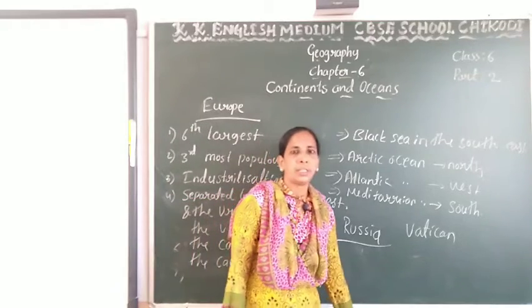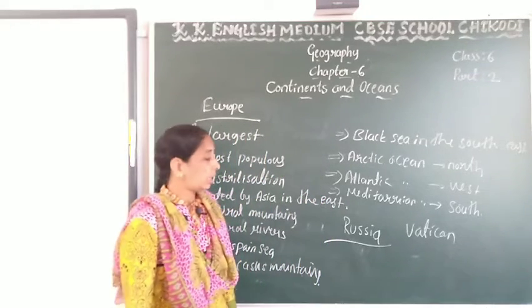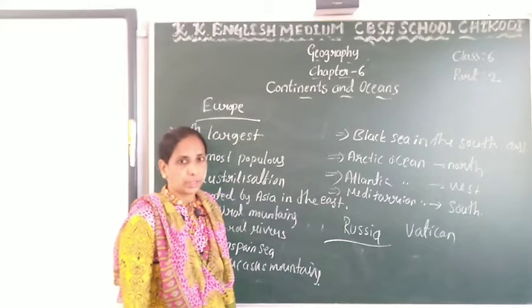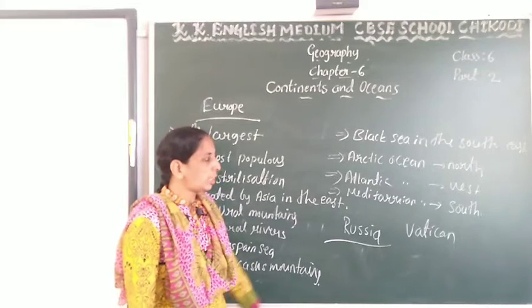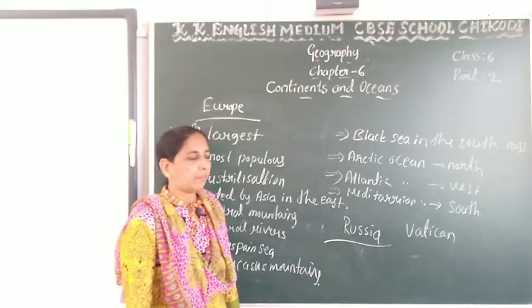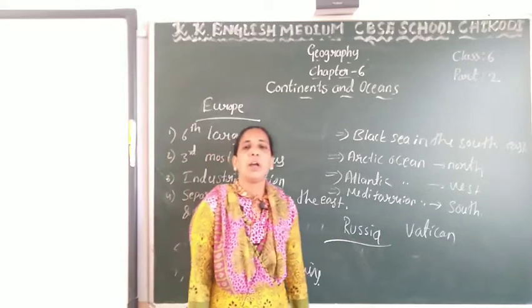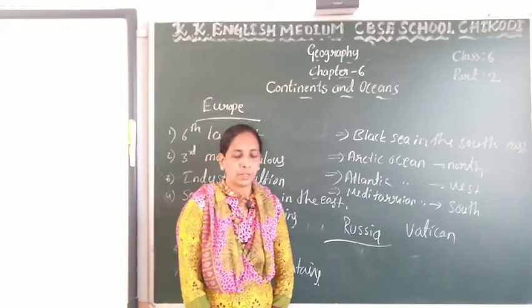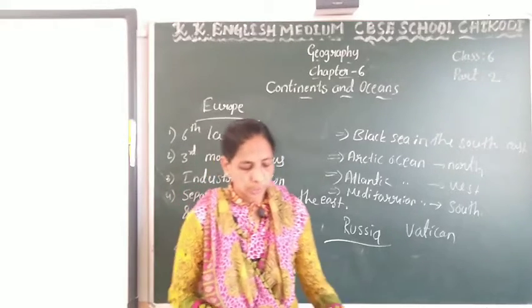And we are also seeing Russia here, the largest country in this Europe continent, and the smallest country, which we call Vatican City. It is in Rome. That is about the Europe continent.